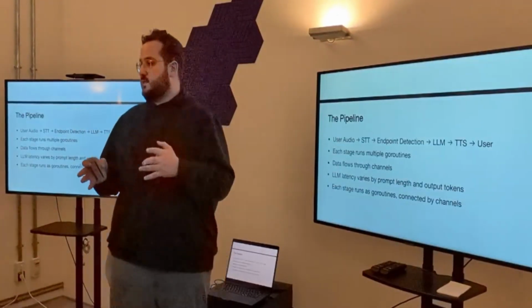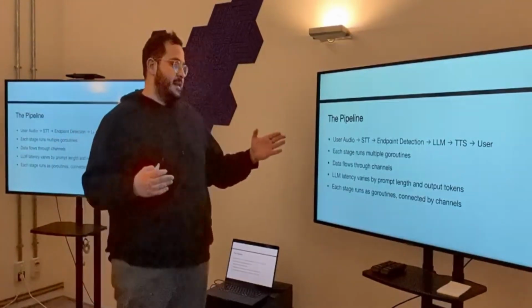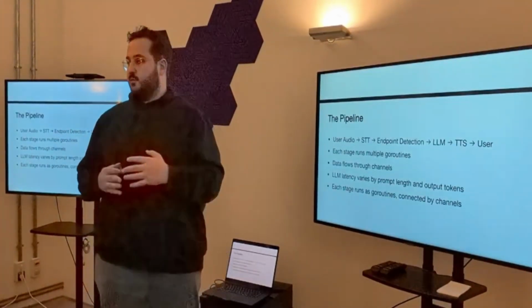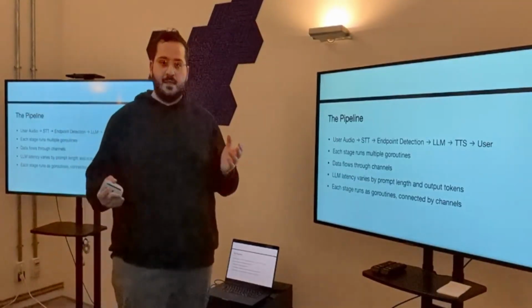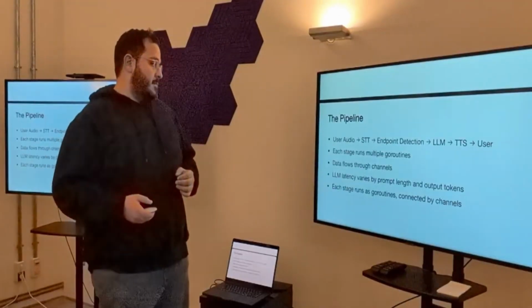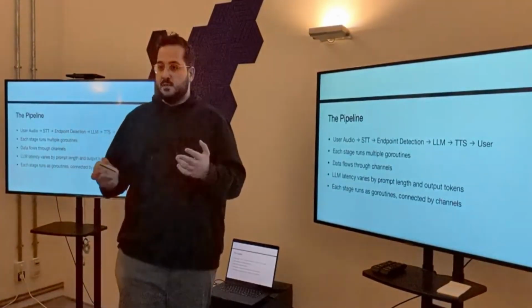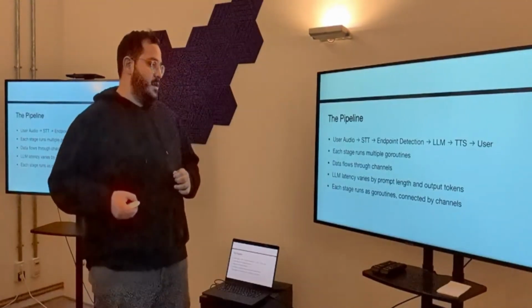And it's not a one-way flow, right? A user can, at any point, say something that would interrupt the entire flow. So we need to react to that, cancel something that was already in flight, and deal with that. We use channels to communicate with these goroutines.